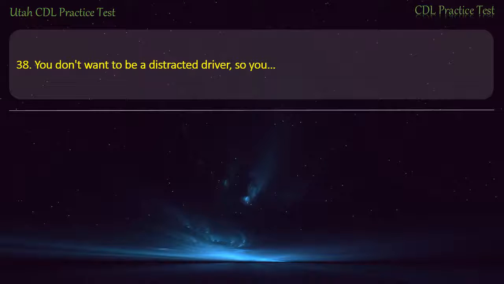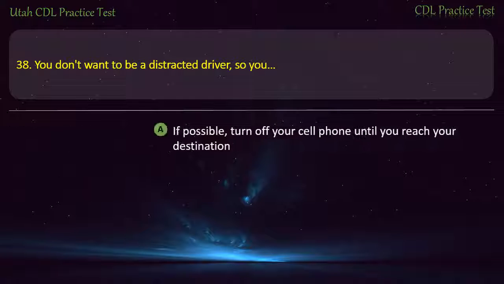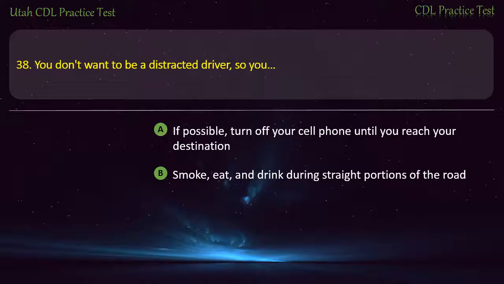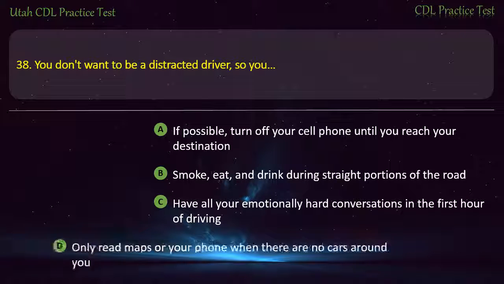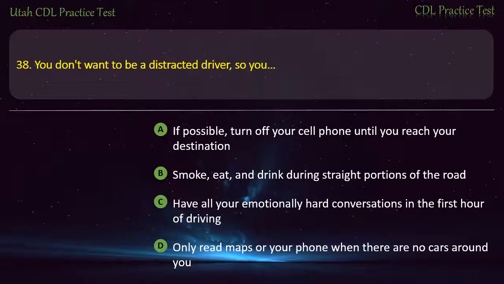Question 38. You don't want to be a distracted driver, so you, if possible, turn off your cell phone until you reach your destination. Smoke, eat, and drink during straight portions of the road. Have all your emotionally hard conversations in the first hour of driving. Only read maps or your phone when there are no cars around you. Answer. If possible, turn off your cell phone until you reach your destination.